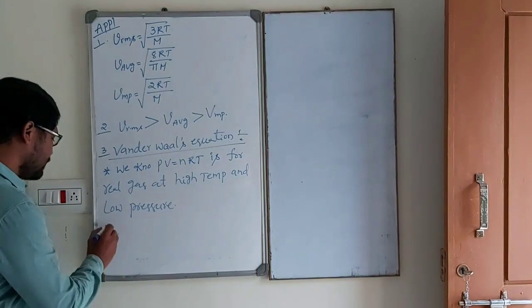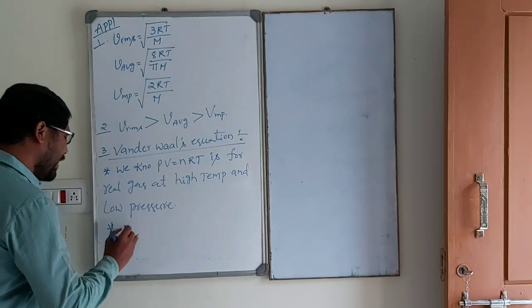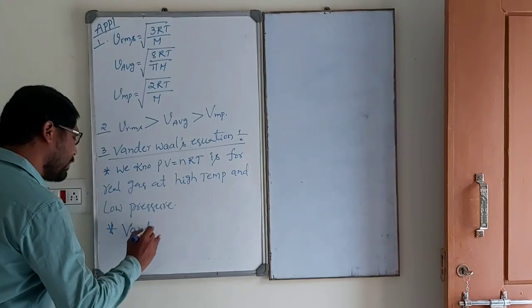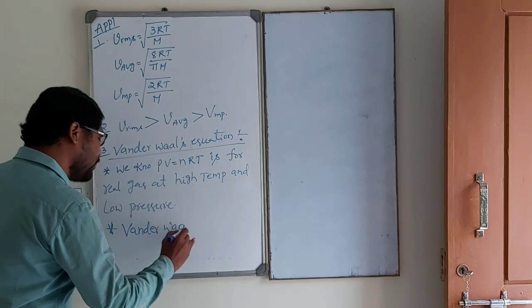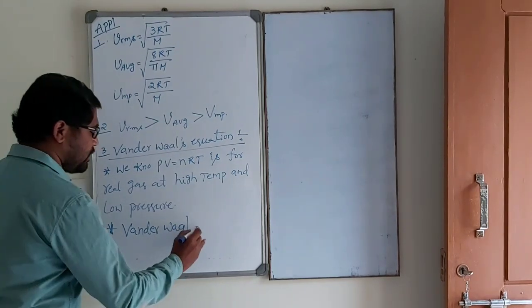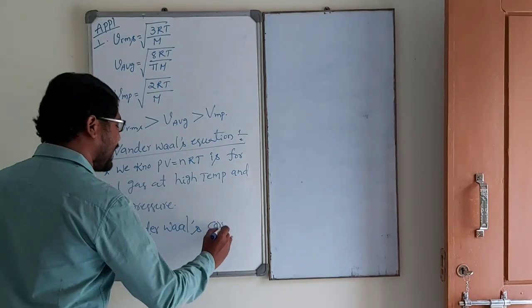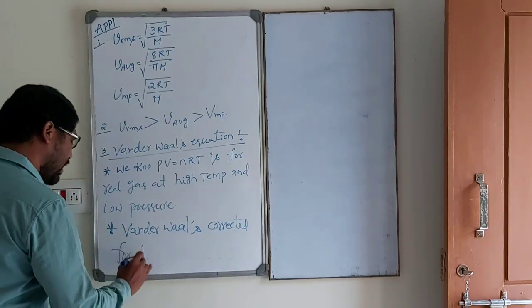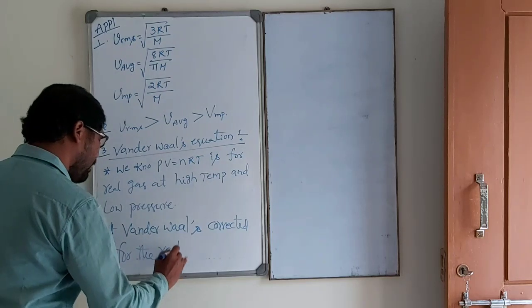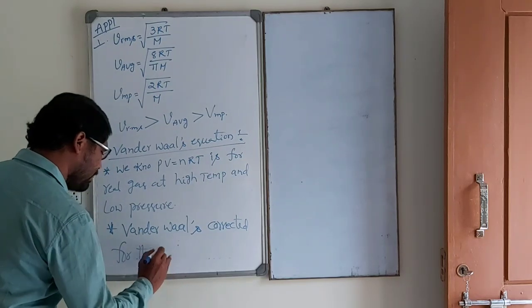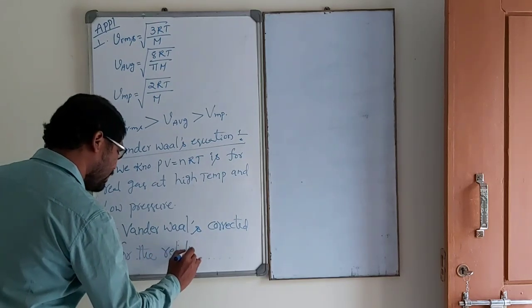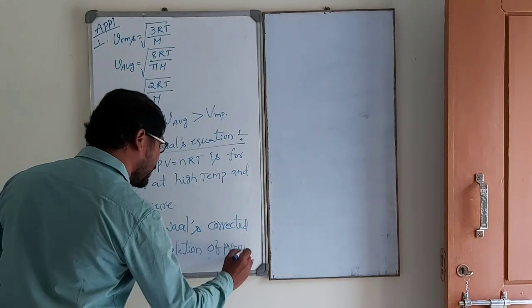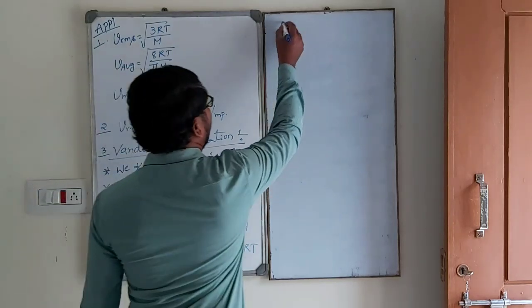But Van der Waals corrected the relation of PV is equal to nRT for a wide range.